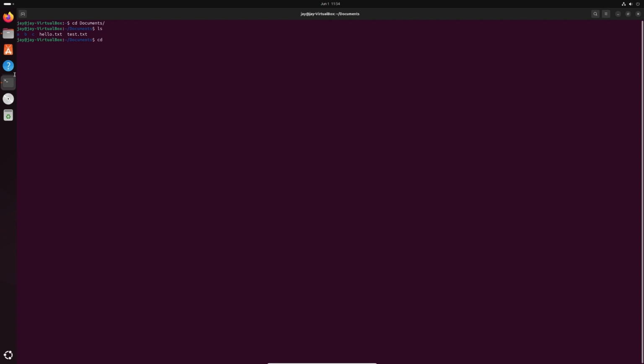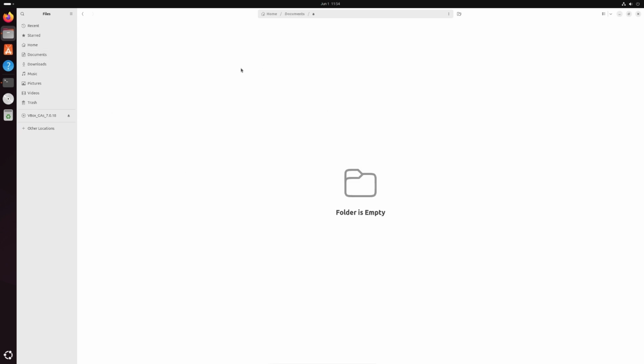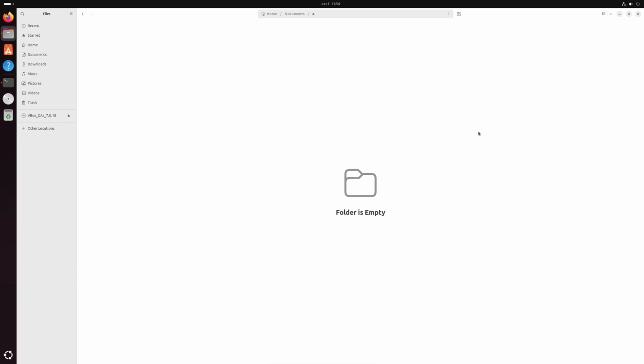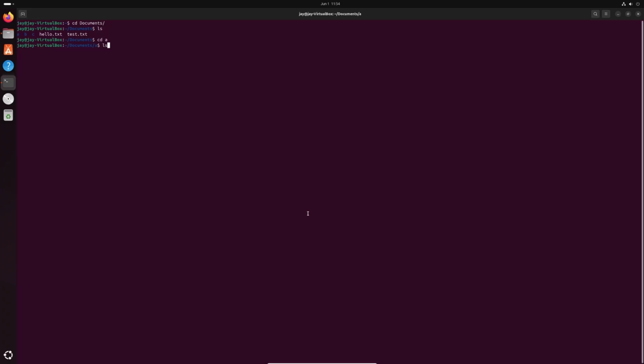Let's say if I want to go to the directory A, then cd space A, and when I press enter, it will go to the A directory. So now currently I am in documents A. This means I am in this directory which is empty. So if I list here, the folder is empty. If I press enter, you can see there is nothing displayed on the screen.